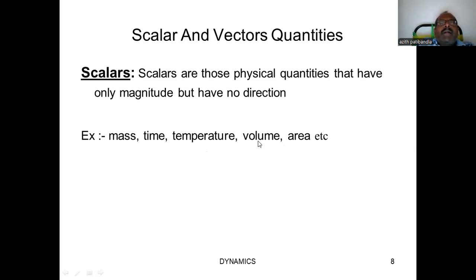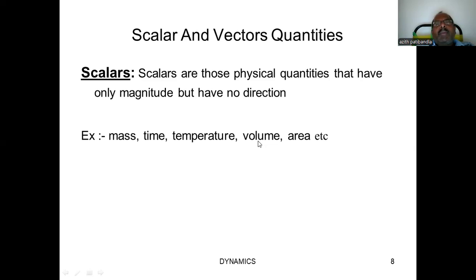We express volume in liters or cubic meters only, but we will not express this much cubic meters in a particular direction. It is not possible to explain in which direction the volume will act.